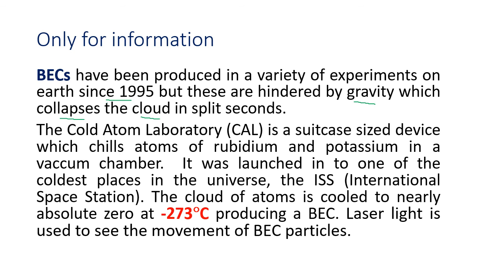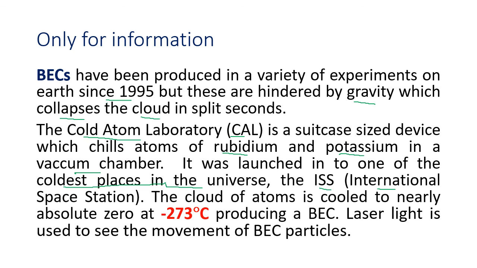So what was the solution? The Cold Atom Laboratory, also called CAL. What is it? It is a small suitcase-sized device filled with chilled atoms of rubidium and potassium. It is made of insulated material and is very cool, and it is put in a vacuum chamber. So this supercooled gas, rubidium and potassium, is put into this chamber and launched into one of the coldest places in the universe. Which is that? It is space, the ISS, the International Space Station.